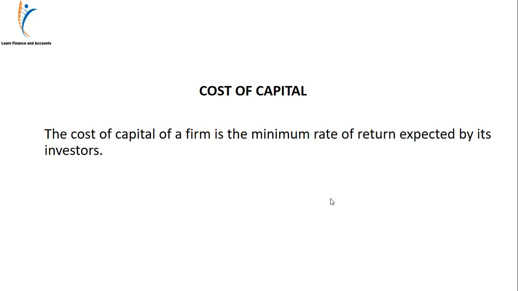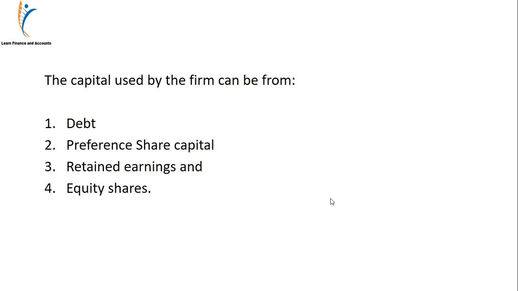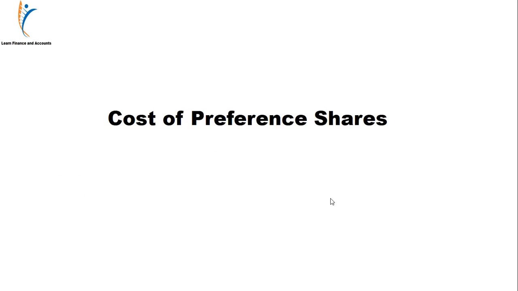Just to have a small recap, what is cost of capital? The cost of capital of the firm is the minimum rate of return expected by the investors. Capital used by the firm can be from debt, from equity, from preference share capital, and from retained earnings. In this video, we are going to discuss the cost of capital raised through a source known as preference share capital.